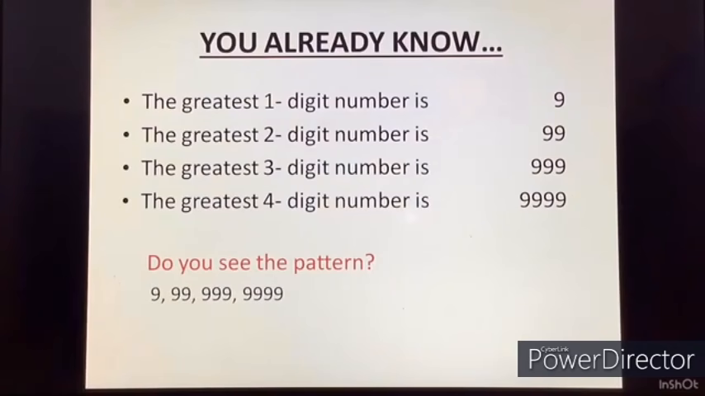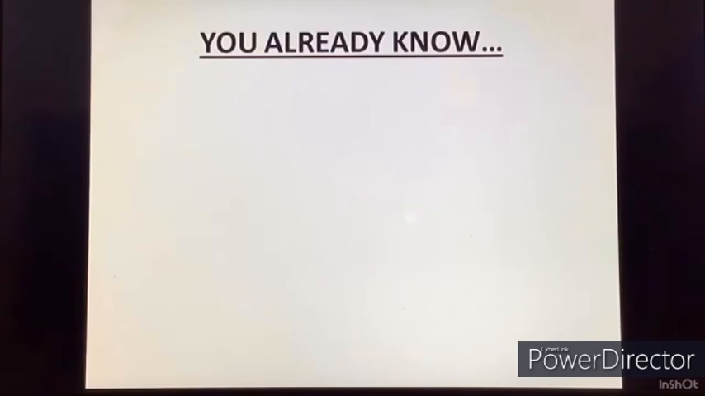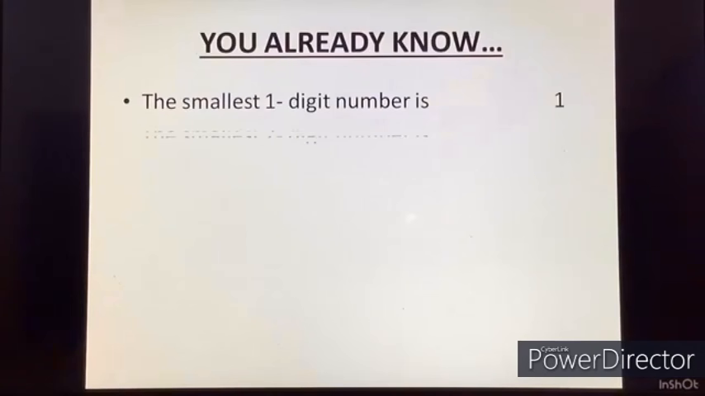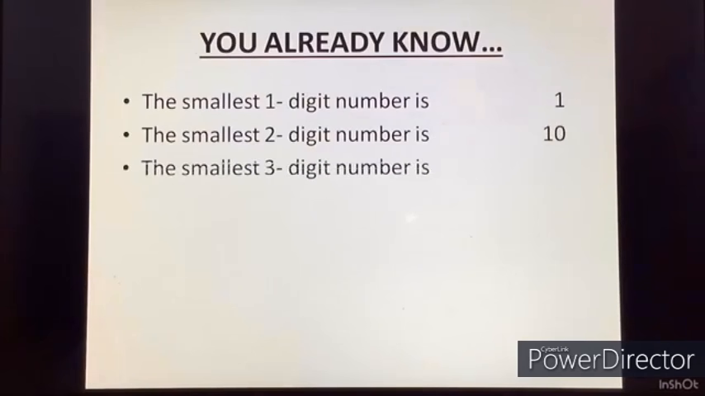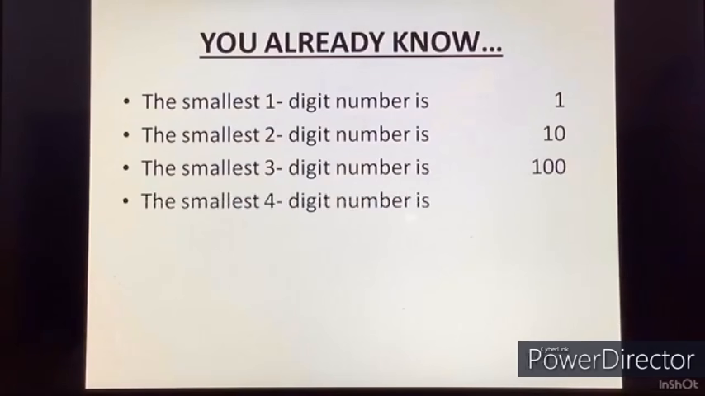Similarly, you also know the smallest one-digit number is 1. The smallest two-digit number is 10. The smallest three-digit number is 100. The smallest four-digit number is 1000, 1 followed by 3 zeros.